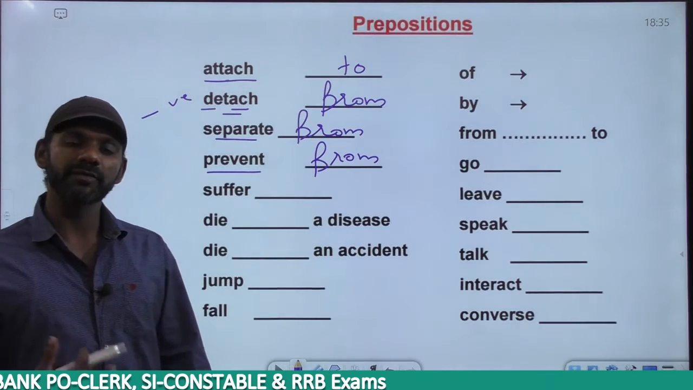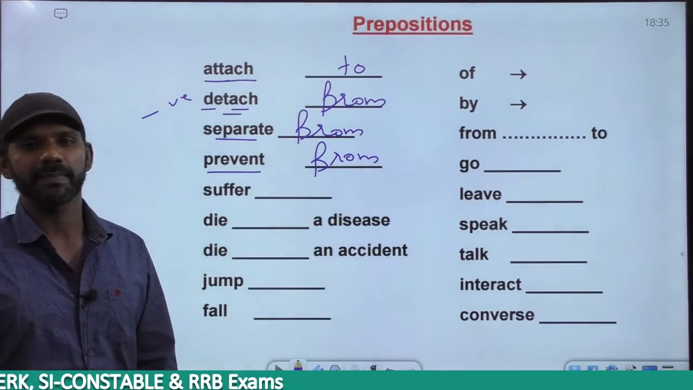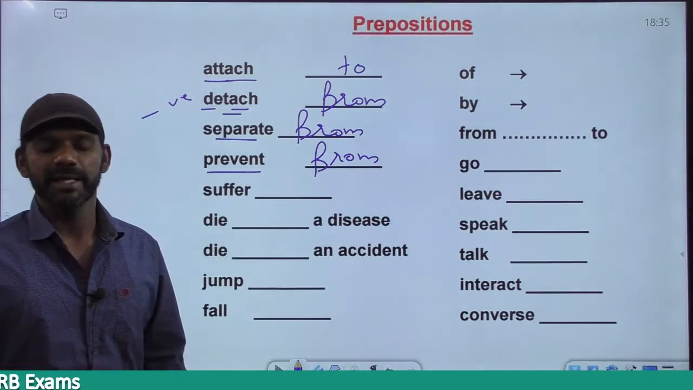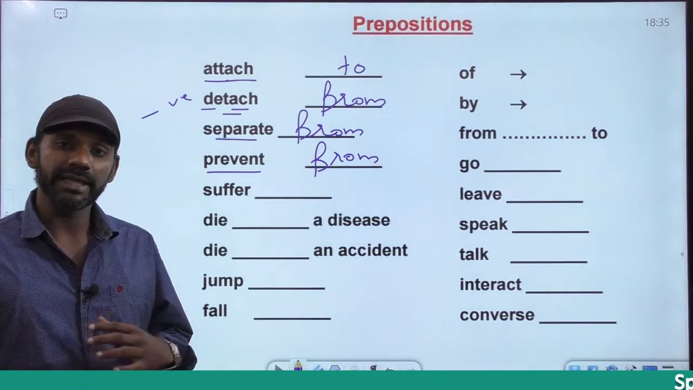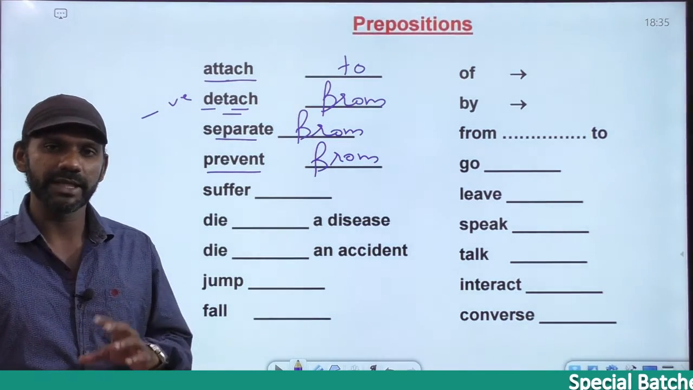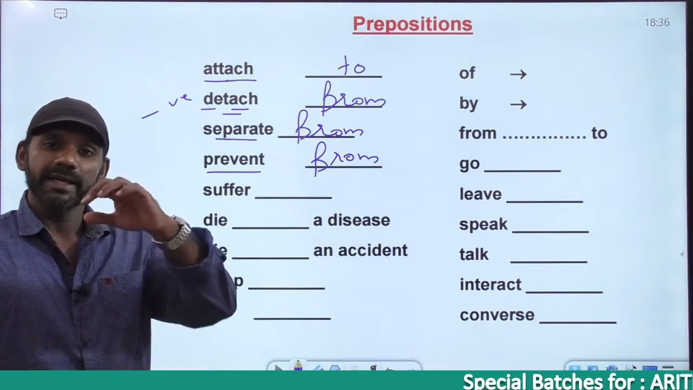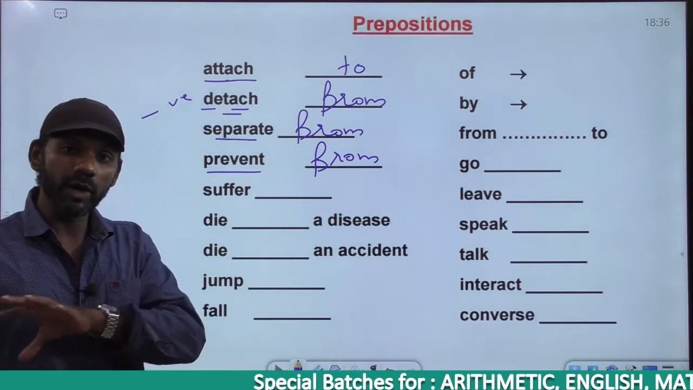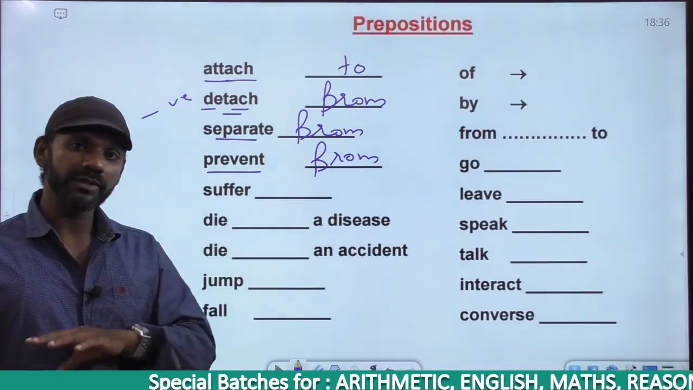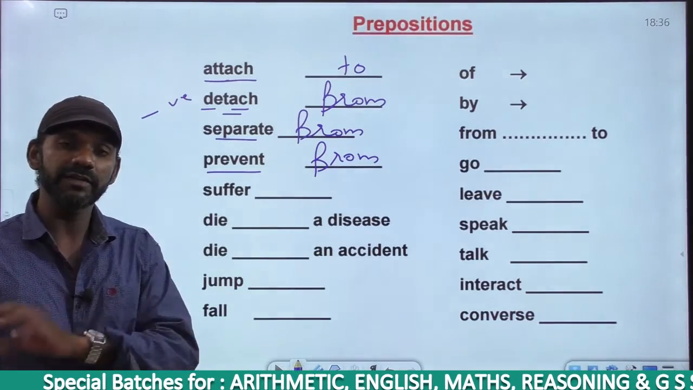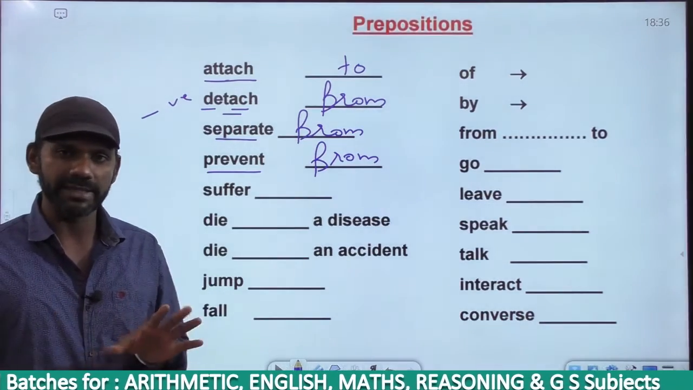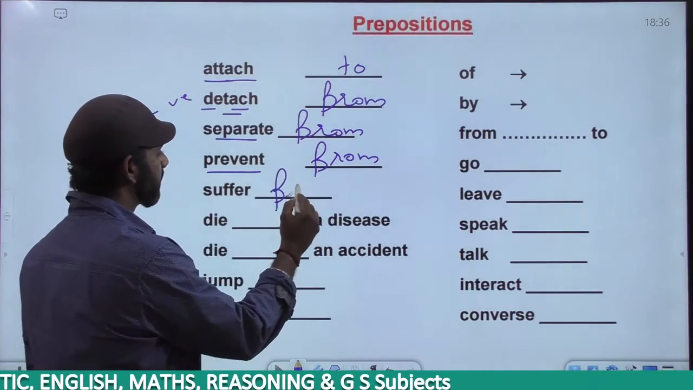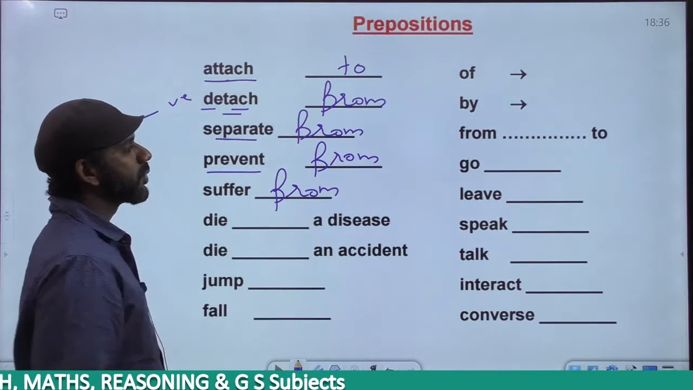Suffer from or suffer with. This is a commonly made mistake. He is suffering from fever or is suffering with fever. Now with has a meaning like along with. If I say he is suffering with fever, with fever in the sense along with fever. So he is suffering with fever means he is suffering, fever is also suffering. The sentence does not make any sense. Suffer with is a wrong usage. It is suffer from. He is suffering from fever is correct.